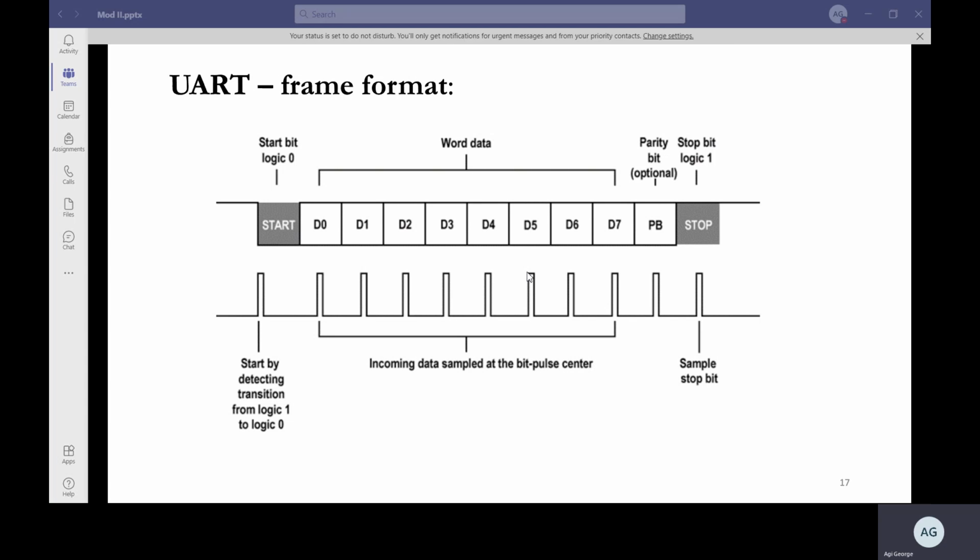Then you have a stop bit. You can see the stop bit is high. It goes from low to high, which indicates that the transmission is complete. So this is the frame format of a UART.